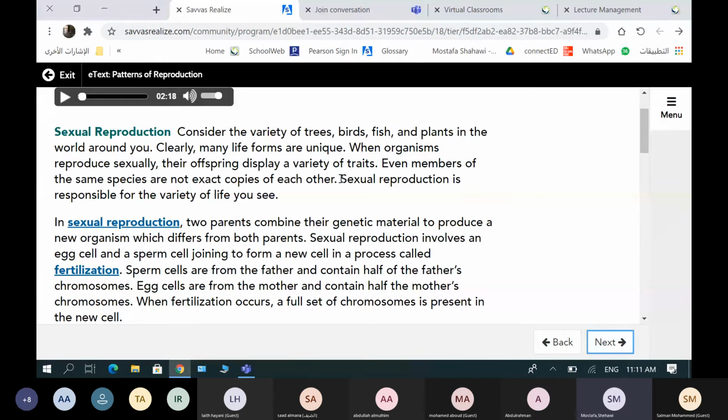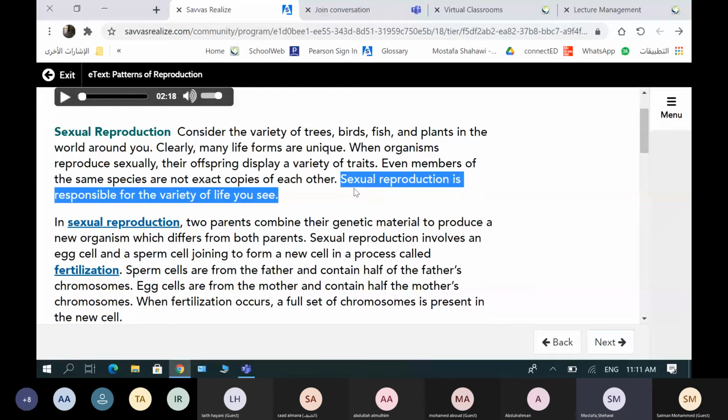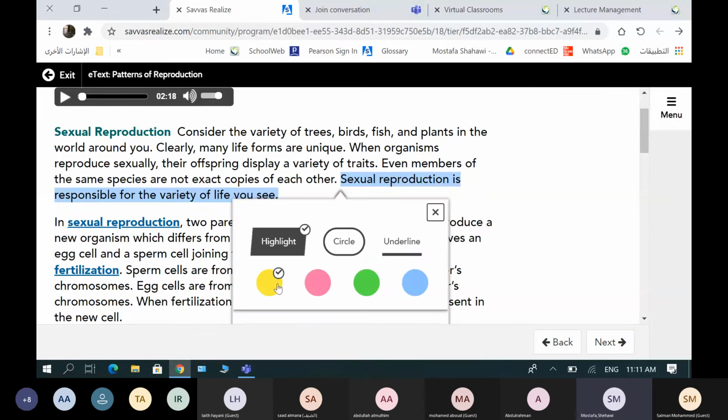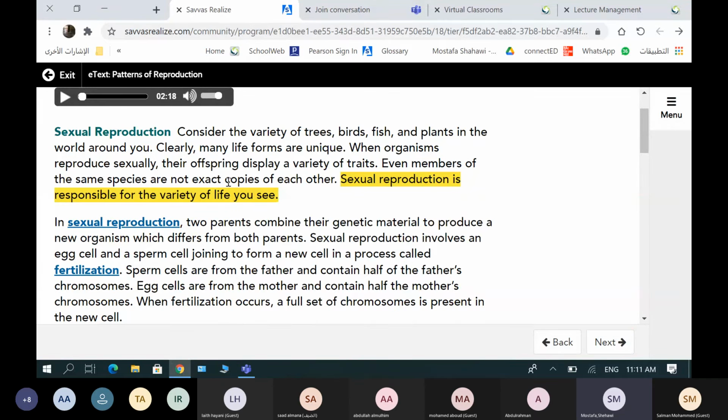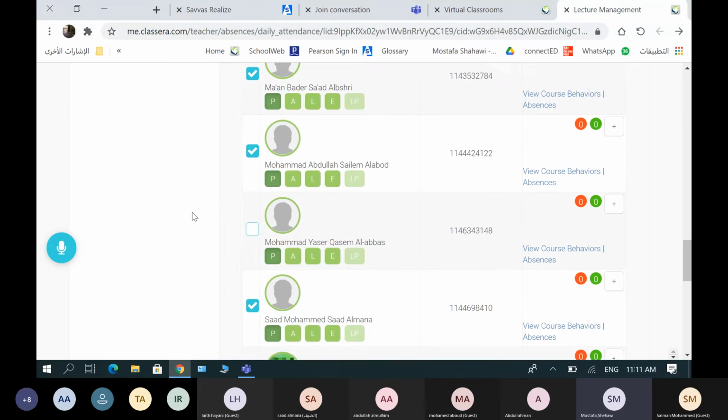This is very important, and it is what this paragraph is talking about. After this, we'll talk about what asexual reproduction is.